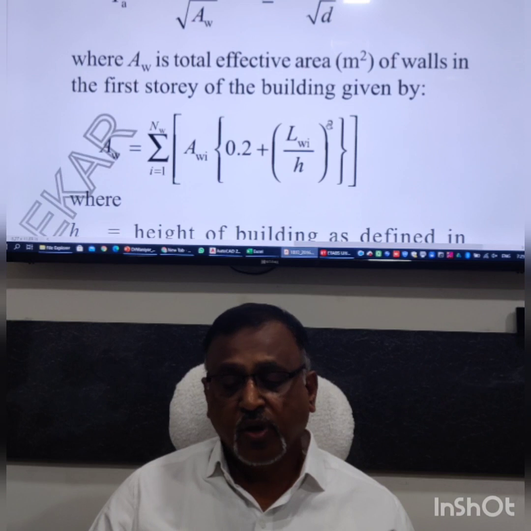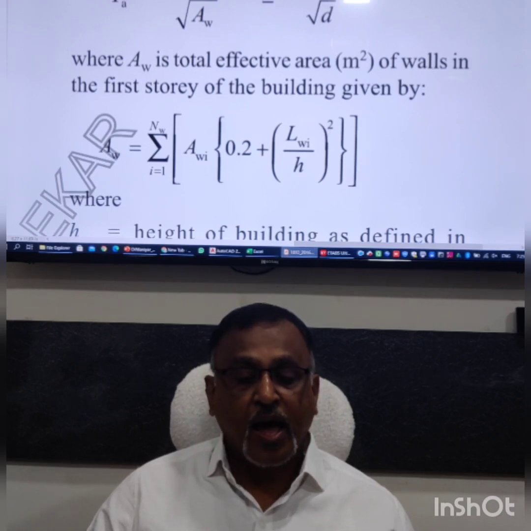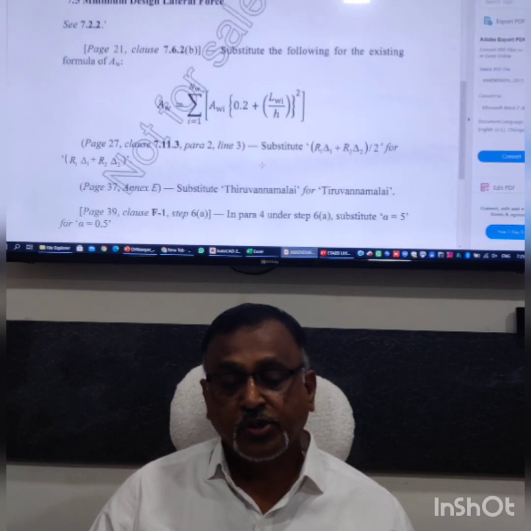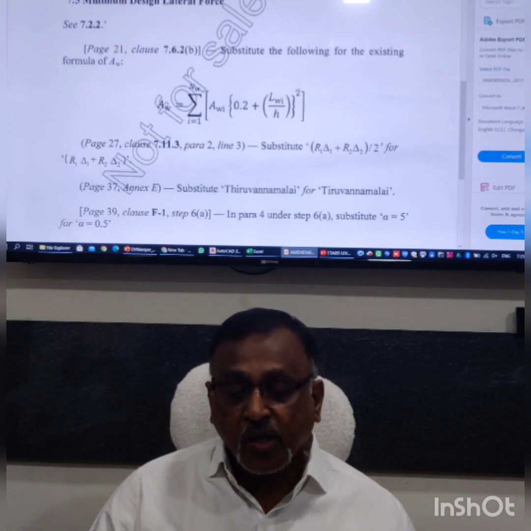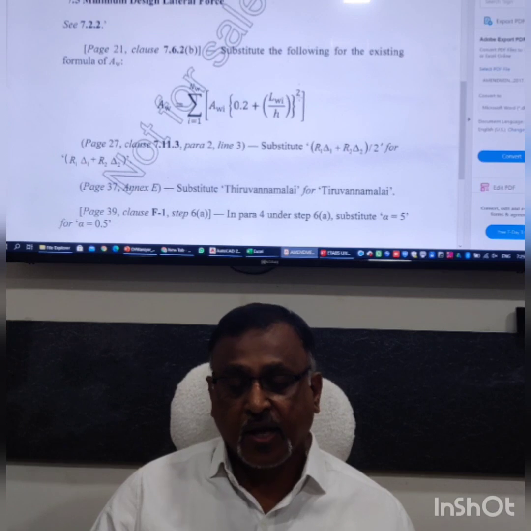This formula is given in this way when the code was released. However, regarding this square, there was one amendment. In the published amendment, the square is taken out of the bracket.